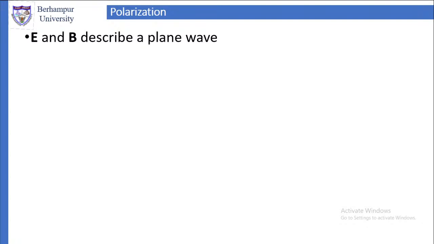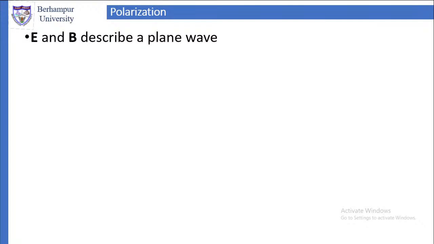For that, we are going to discuss what is polarization. We will define polarization and see the analysis of polarization. Now, in a plane electromagnetic wave, which is monochromatic, we have two types of field.